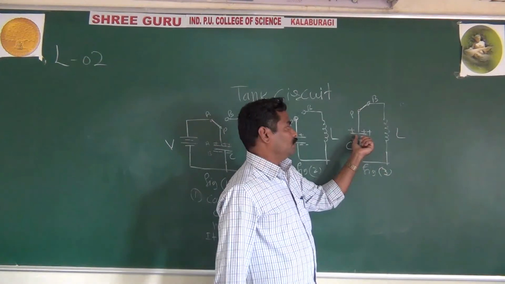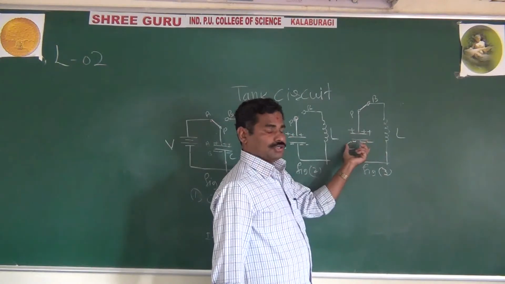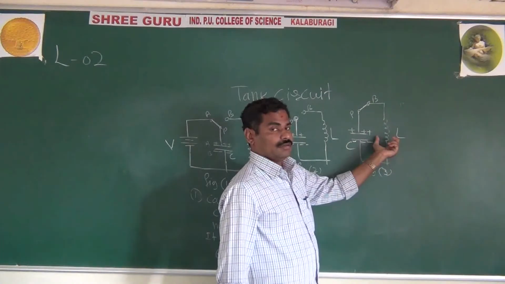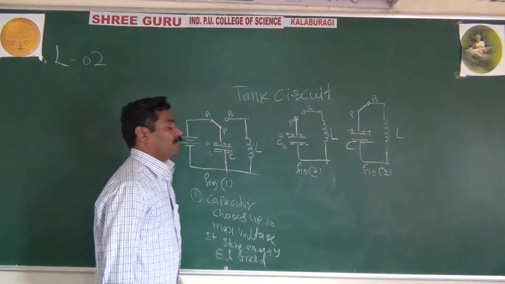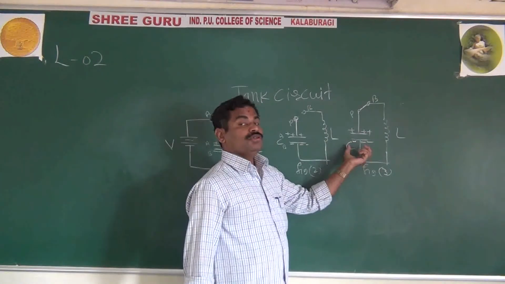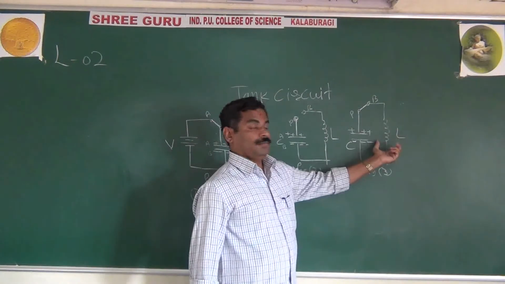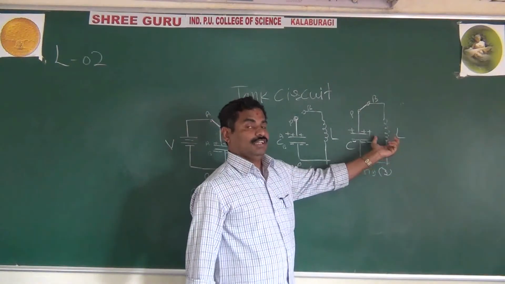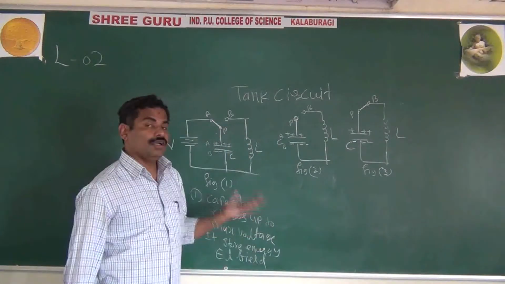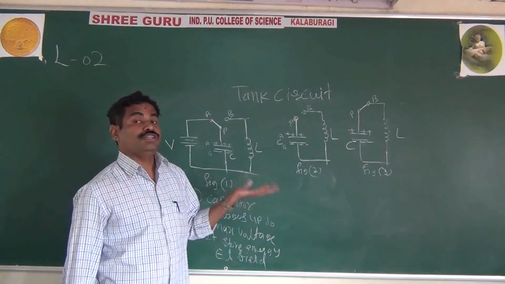It means whenever the capacitor is now totally charged, it slowly discharges through the inductor. As you already know, the capacitor charges and discharges slowly, and the inductor's current grows or decays slowly, because the growth and decay of current is exponential.